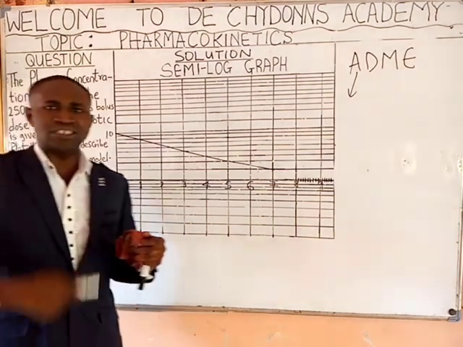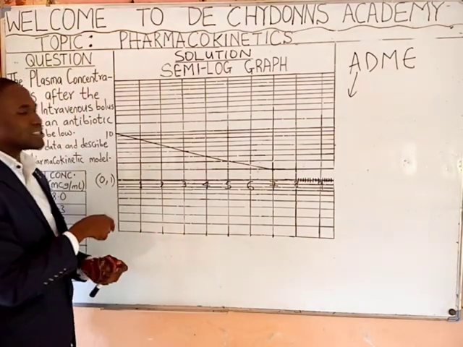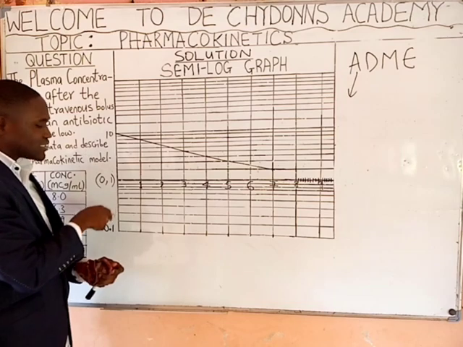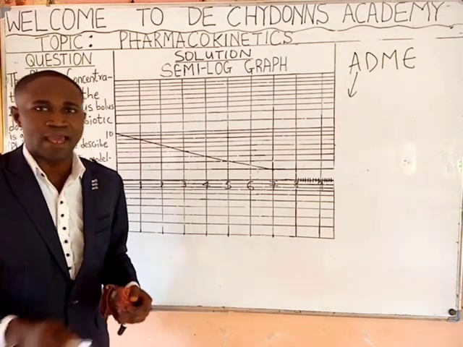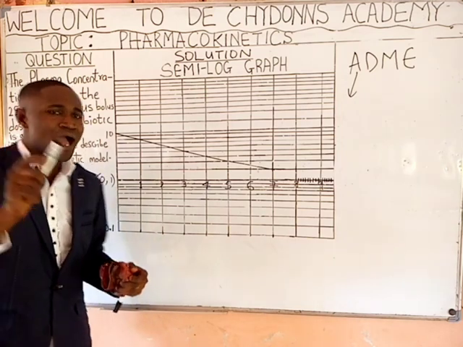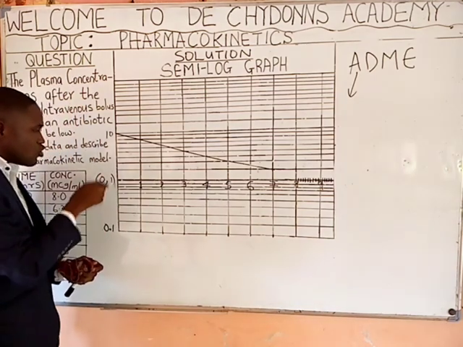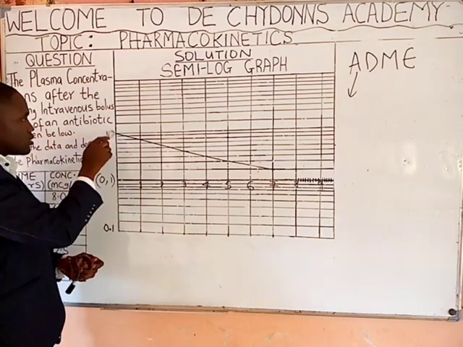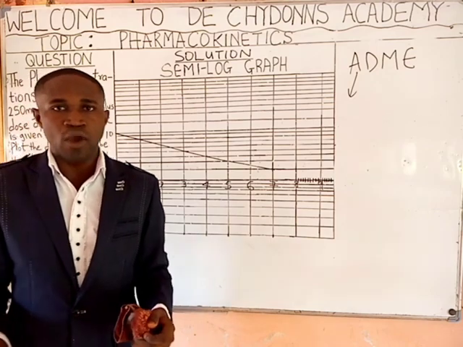We call it a semi-log graph because one of its axes, maybe the y-axis as you can see here, is in logarithm base 10. And that is why the value you are to put on this graph must be a logarithm in base 10. What do we mean?